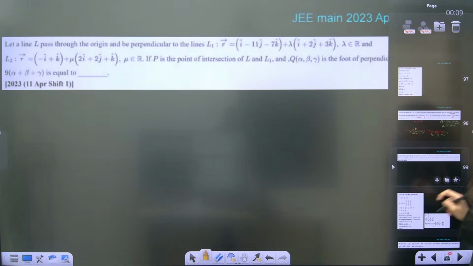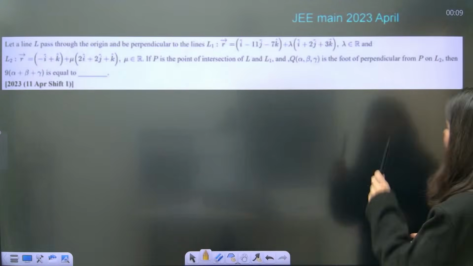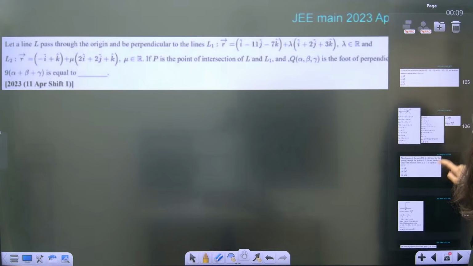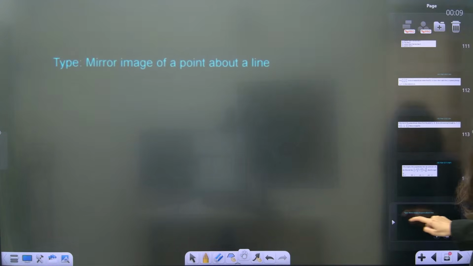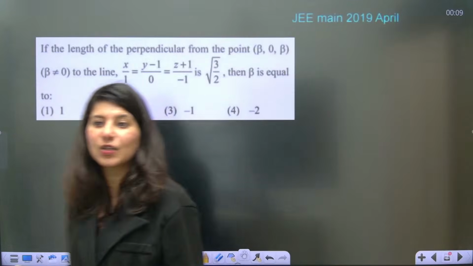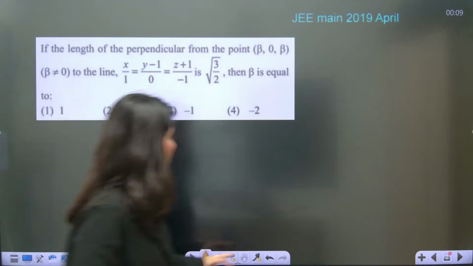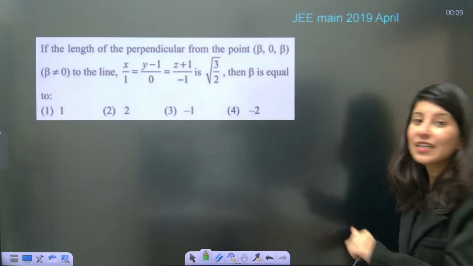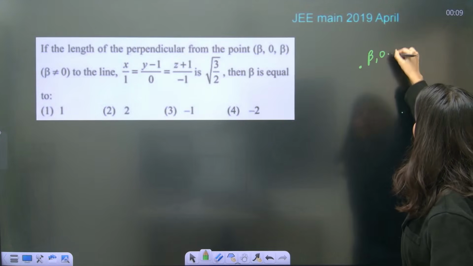So now we have, see, another question, a similar type of question where foot of perpendicular is asked right here. So I'm gonna skip this foot of perpendicular completely and I'm gonna go straight towards this thing which is mirror image. Okay. One more. Length of perpendicular from the point this on the line this. Now see, the question is slightly different but the procedure is same. They are talking about length of perpendicular. Okay, so this is your point beta comma 0 comma beta.